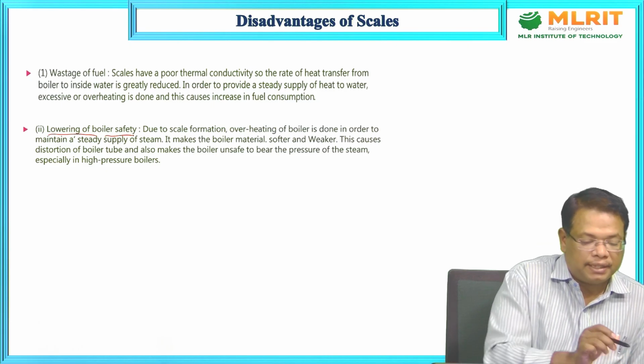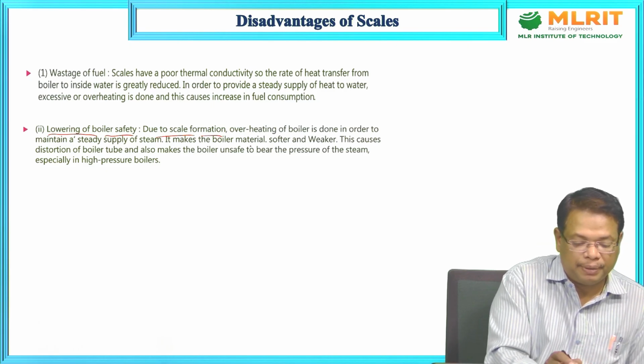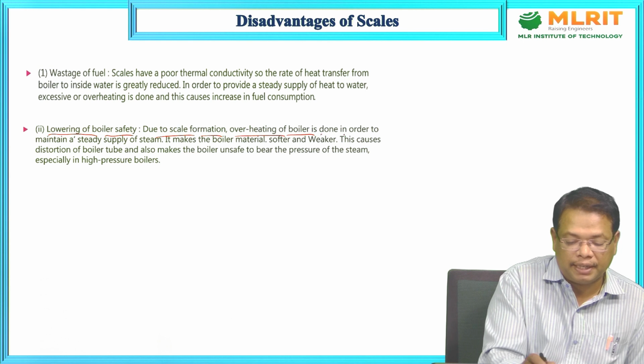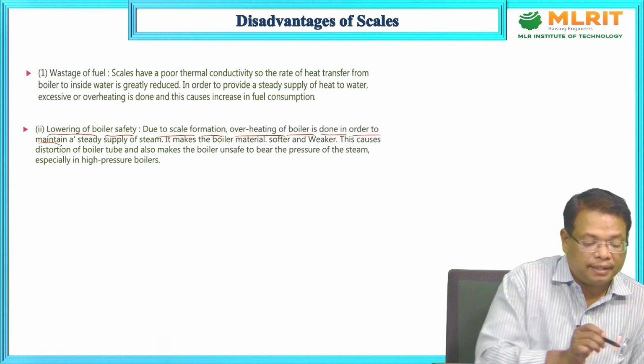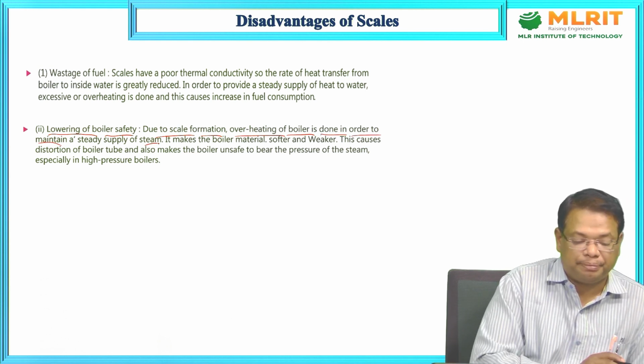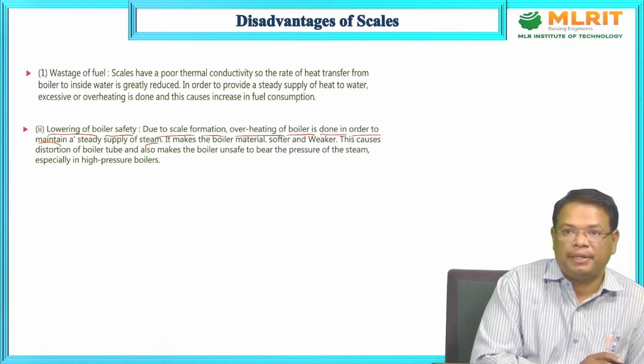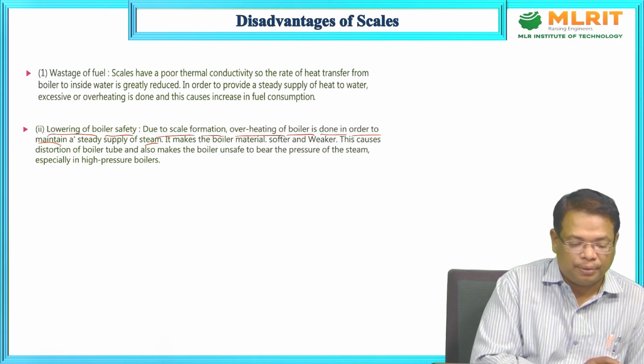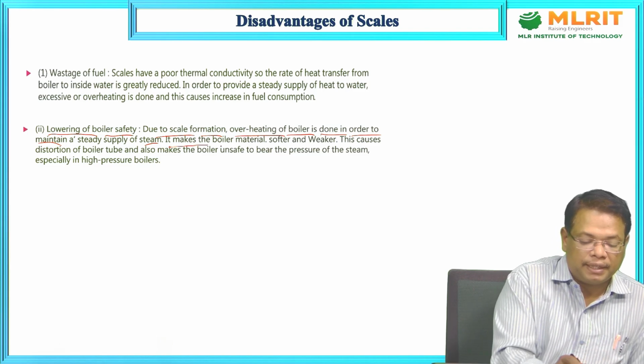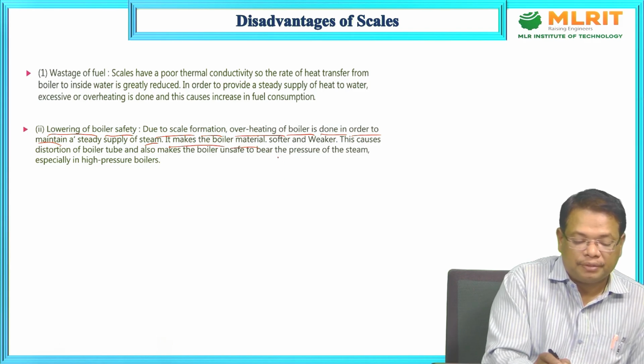Lowering of boiler safety. Due to the scale formation, overheating of the boiler is done in order to maintain a steady supply of steam, which is not good for the boiler. It makes the boiler material softer and weaker.